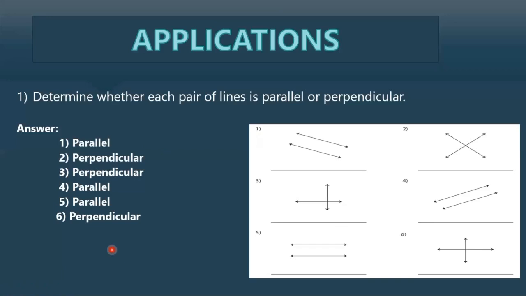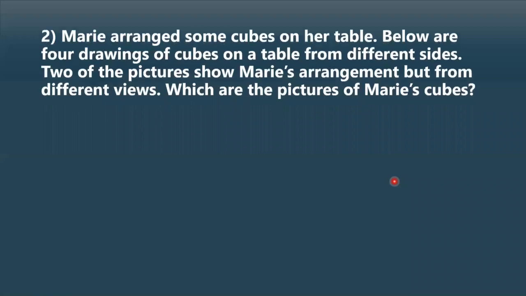I hope this is clear for you. Now let's start with the very next question. Here comes the second one. Mary arranged some cubes on a table. Below are four drawings of cubes on a table from different sides. Two of the pictures show Mary's arrangement, but from different views. Which are the pictures of Mary's cubes?